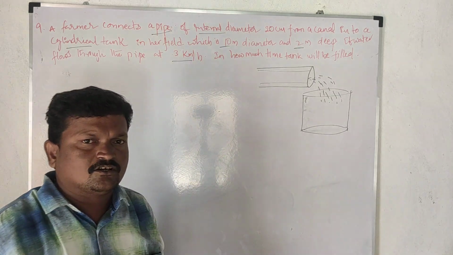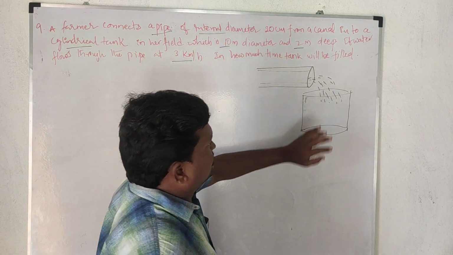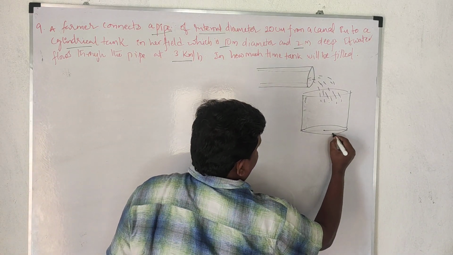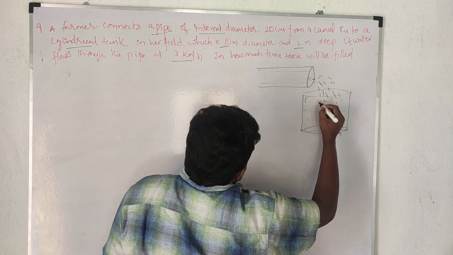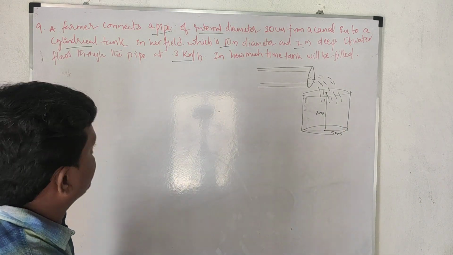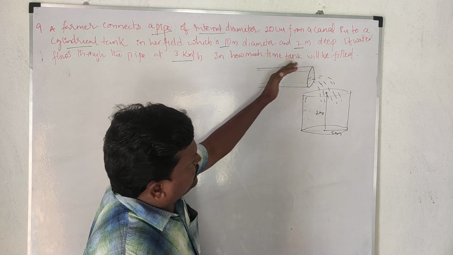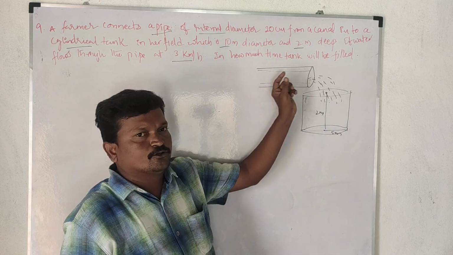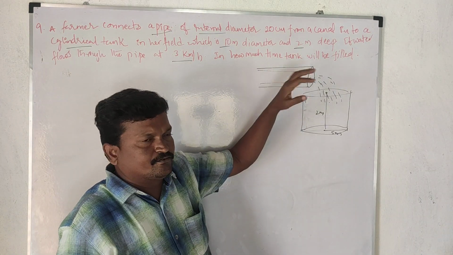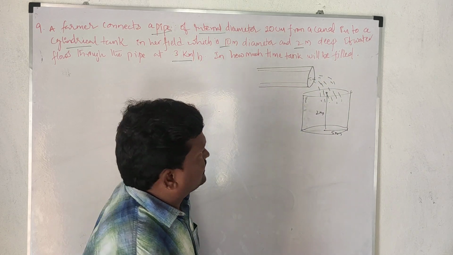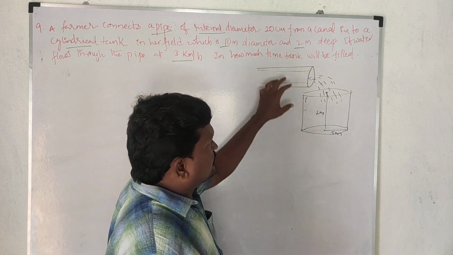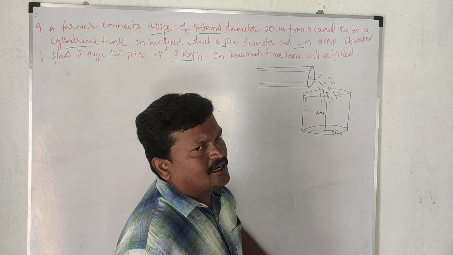The diameter of the cylindrical tank is 10 meters, means radius is 5 meters, and it is 2 meters height. The speed of the water in the pipe is also given, 3 kilometers per hour. The water is flowing and it will fill the cylindrical tank. And how much time will it take? In how much time will this pipe fill the tank?